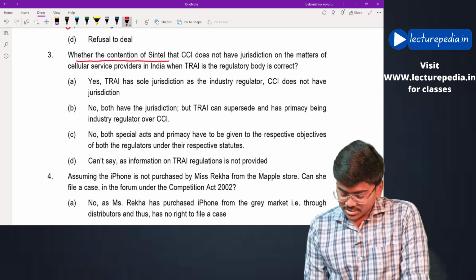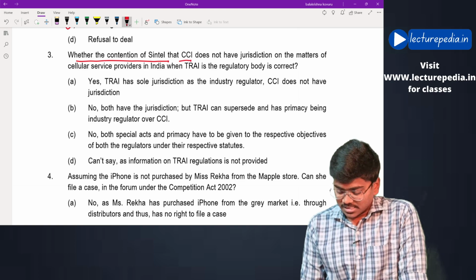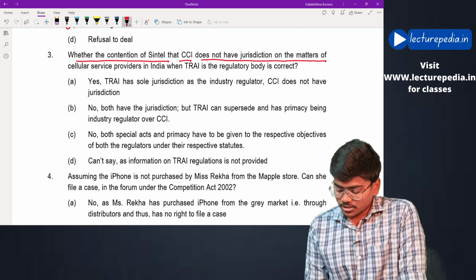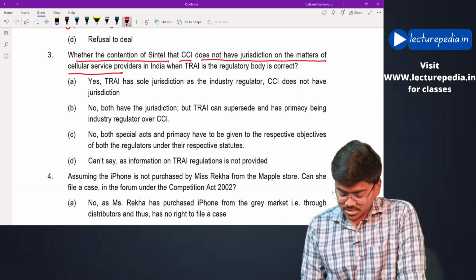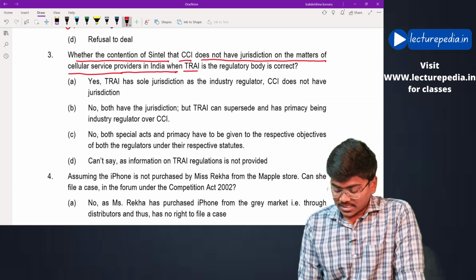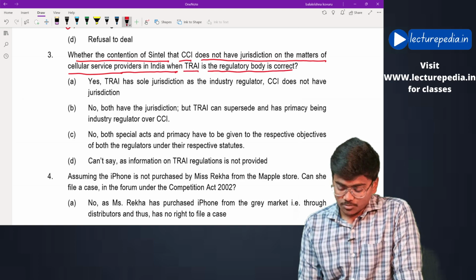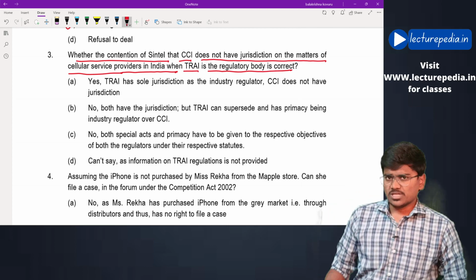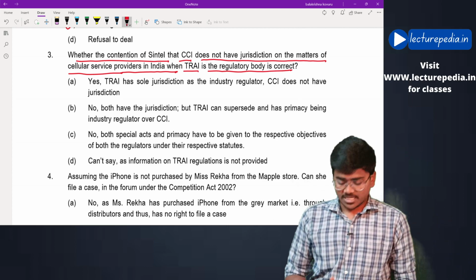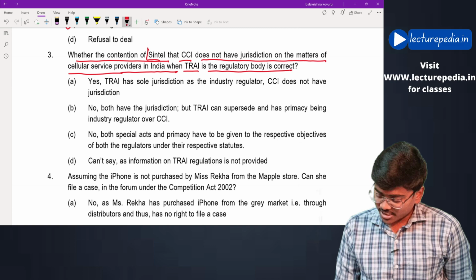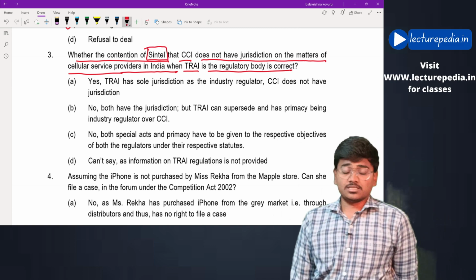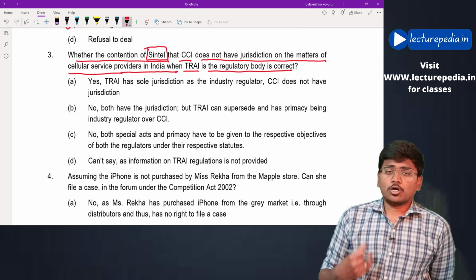Next, whether the contention of Sintel that CCI does not have jurisdiction on matters of cellular service providers in India when TRAI is the regulatory body is correct. See, when this lady has filed a complaint with CCI, Sintel has given a response to CCI saying that we are telecom operators.